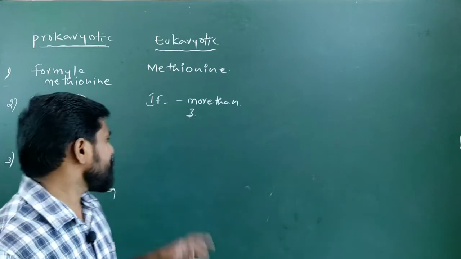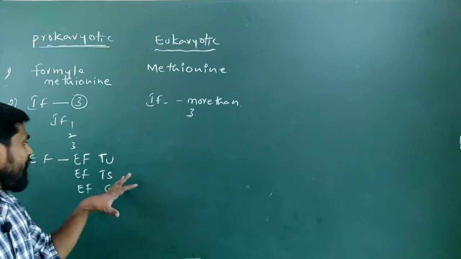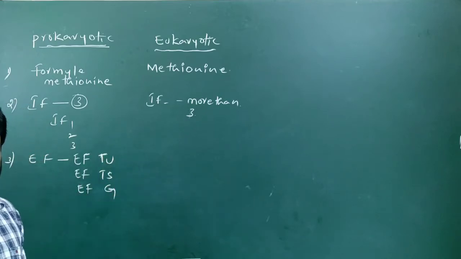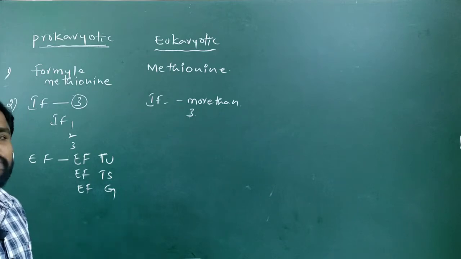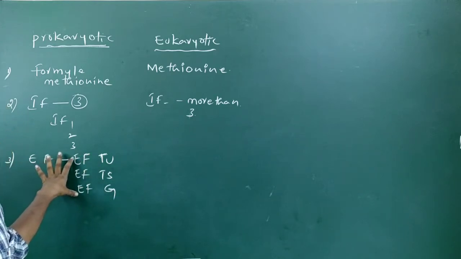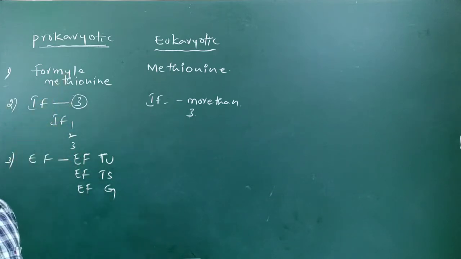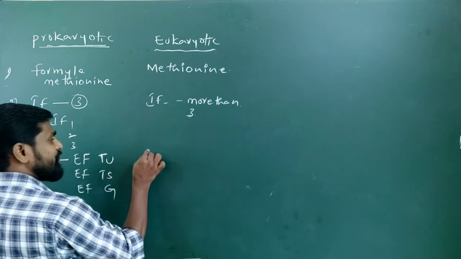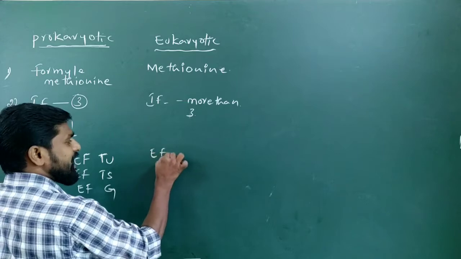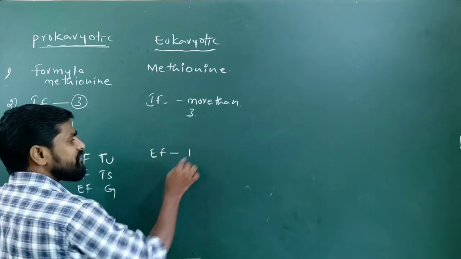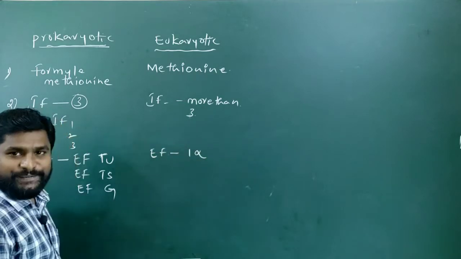In the case of eukaryotic translation, the elongation factors are different, but they perform the same functions done by the elongation factors in prokaryotic translation. The function of elongation factor Tu in eukaryotic translation is carried out by elongation factor 1 alpha.